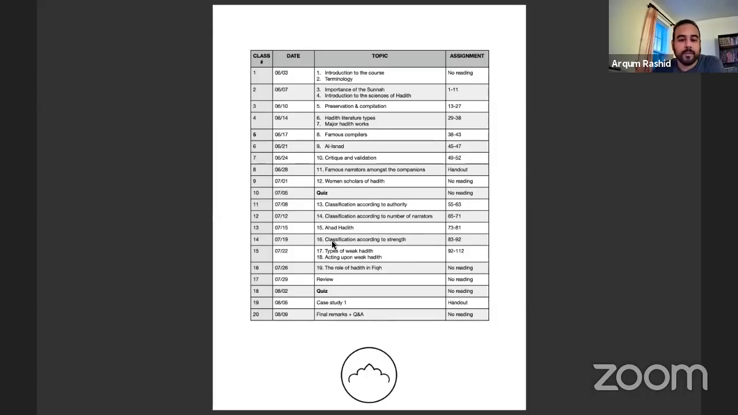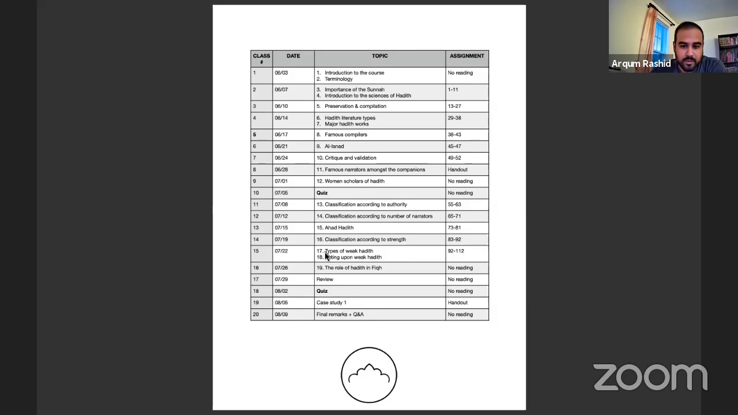All right, so let's do this. Looking at the syllabus, let me actually screen share it so you guys can see it with me. All right, so looking at the syllabus, we are at class number 15, which is July 22nd, topic number 17. Topic number 17 and 18 we were supposed to do together, but it seems like a lot. So what we will do is we'll push everything by 1. So the role of fiqh, we'll do it on the 29th.